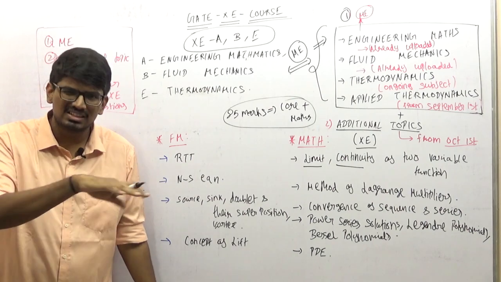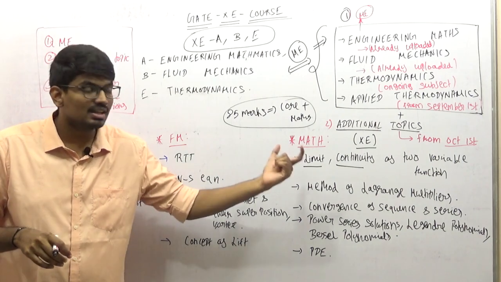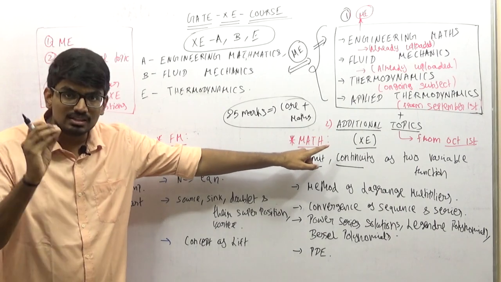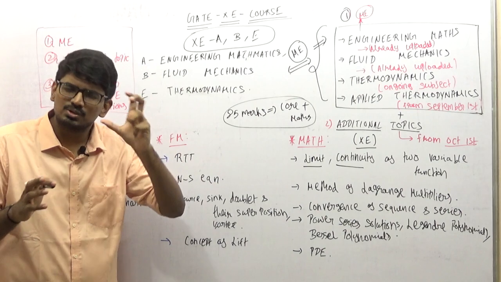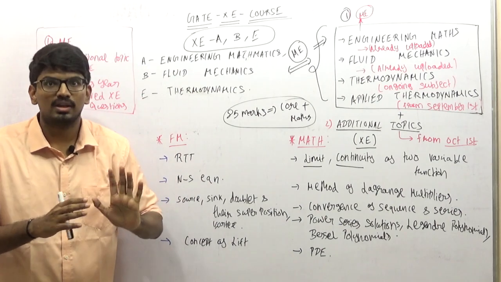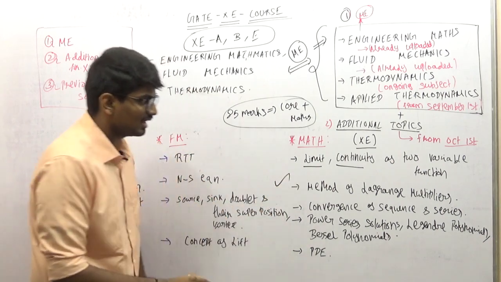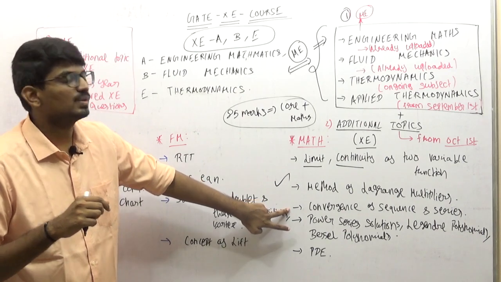For all the other departments, ME or CE or whatever, we study single variable functions only. But XE specifically mentions functions of two variables in a specific topic. They clearly mention limit, continuity, the method of Lagrange multipliers, and they specifically introduced convergence of sequence and series.